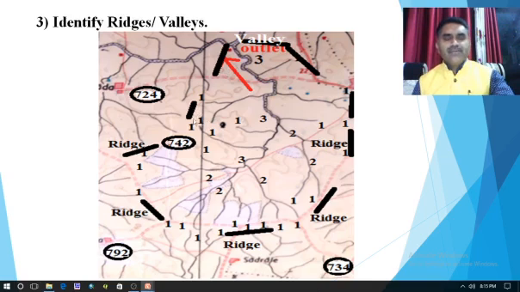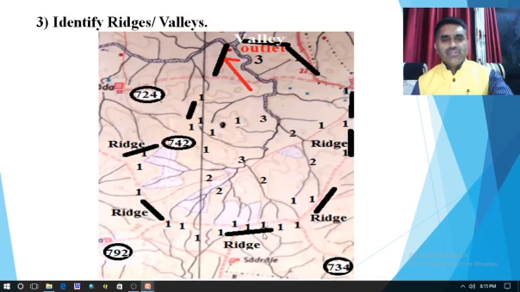Similarly in this part also, wherever there is a high point, from that point to another point water flows. In this diagram you can see that water flows towards this direction, while here also water flows from west to east and from east to west.